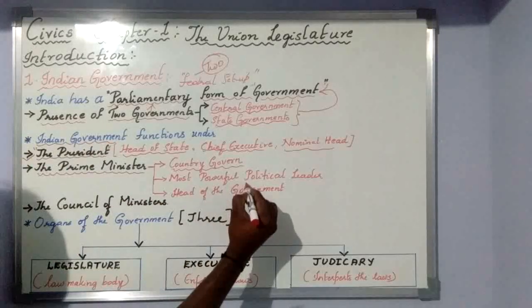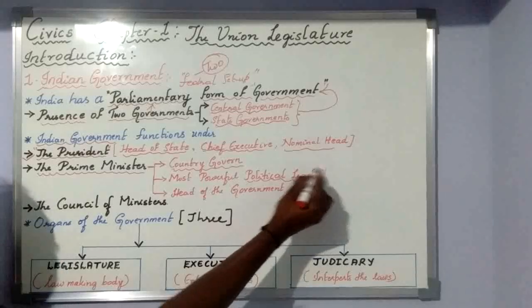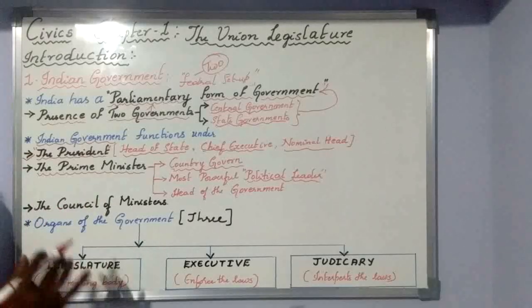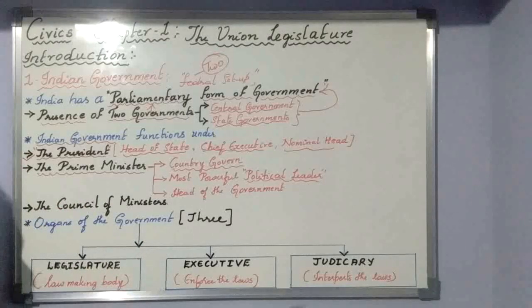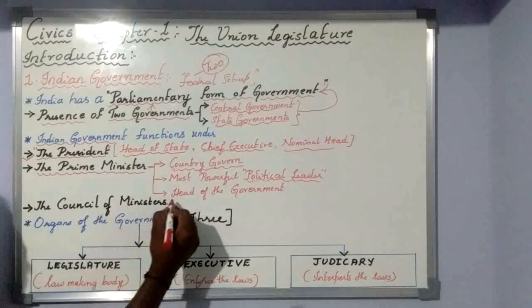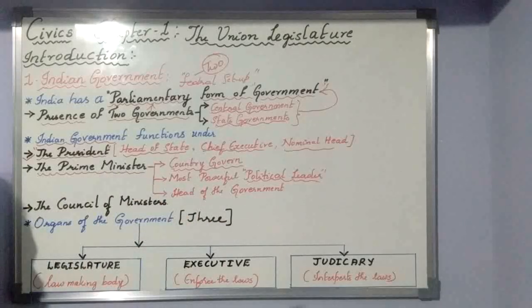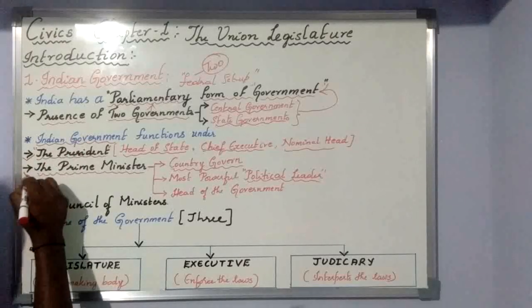He is the most powerful political leader of one political party. For example, Narendra Modi is the most powerful political leader of the BJP, Bharatiya Janata Party. That is the reason he is Prime Minister, head of the government. For 5 years, he will be the head of the government. According to his advice only, the functions of the President will take place. That is the second personality.